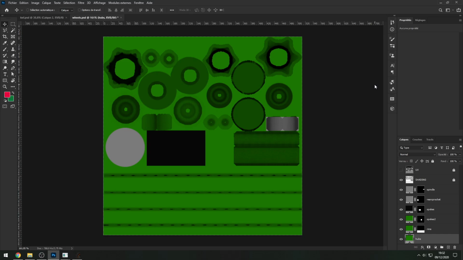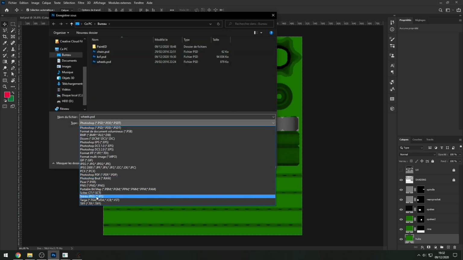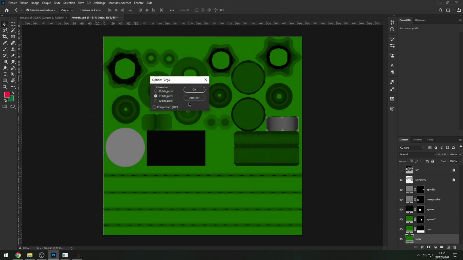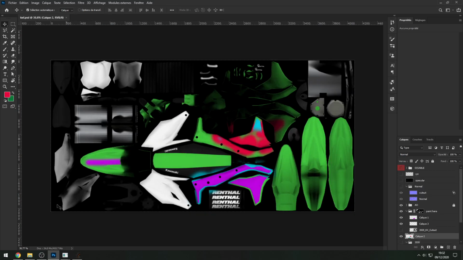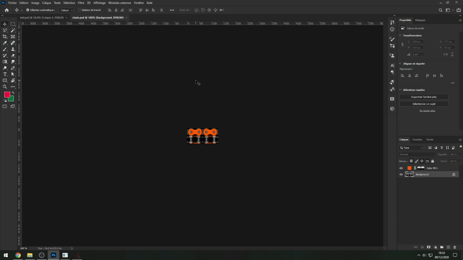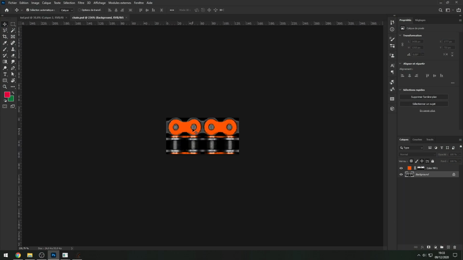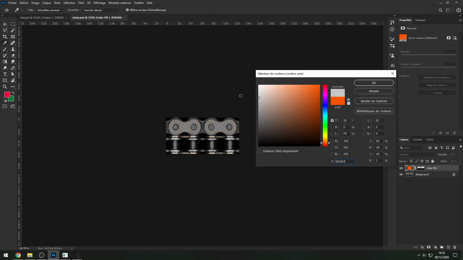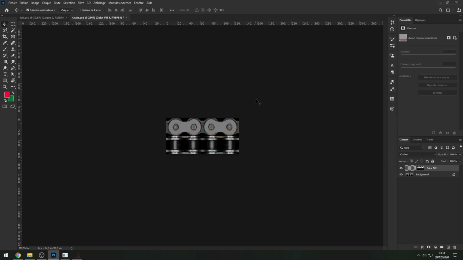So Control S, TGA, and 24 bits. Okay, so let's just save this PSD, so if we want to edit later, we will not have to do it again. Okay, so let's close it for now. And let's, for example, edit the chain texture. So for now, it's orange. So let's make it gray, because gray is so cool.